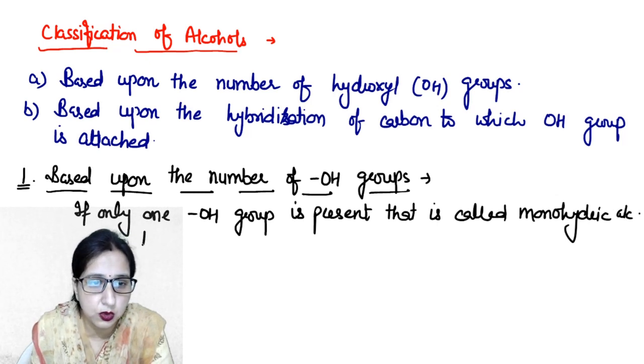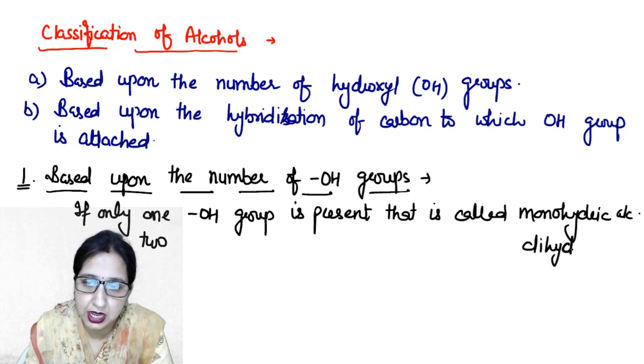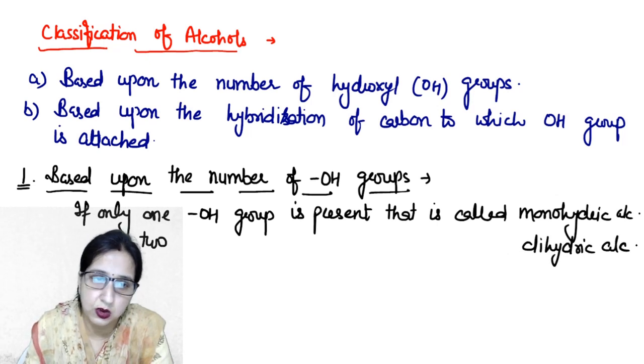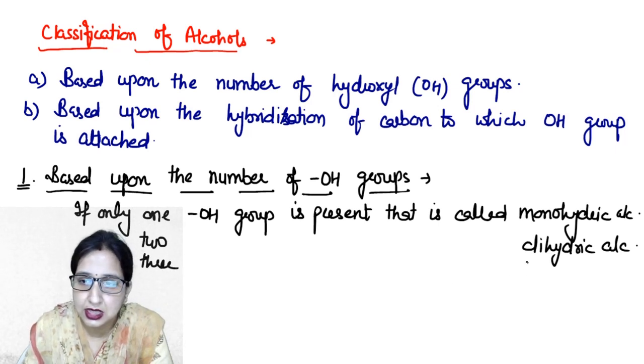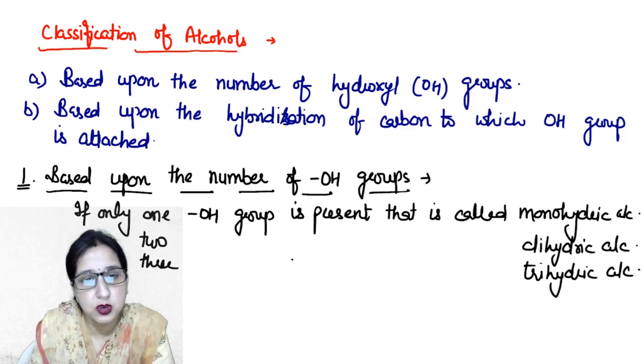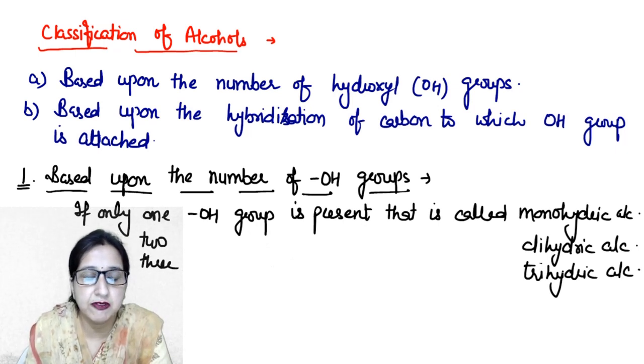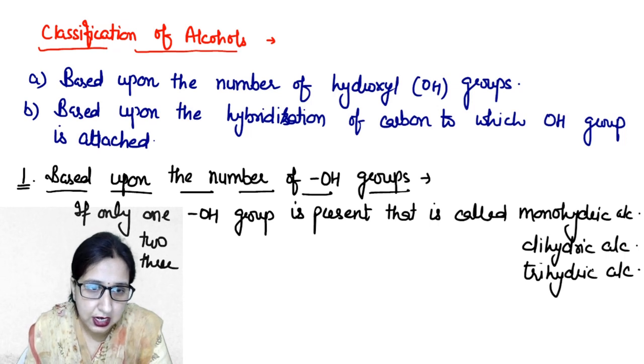Similarly, if two, then it will be known as dihydric alcohol. If three hydroxyl groups are attached, then it will be known as trihydric alcohol. And if more than three hydroxyl groups are present in the same molecule, then it will be known as polyhydric alcohol.